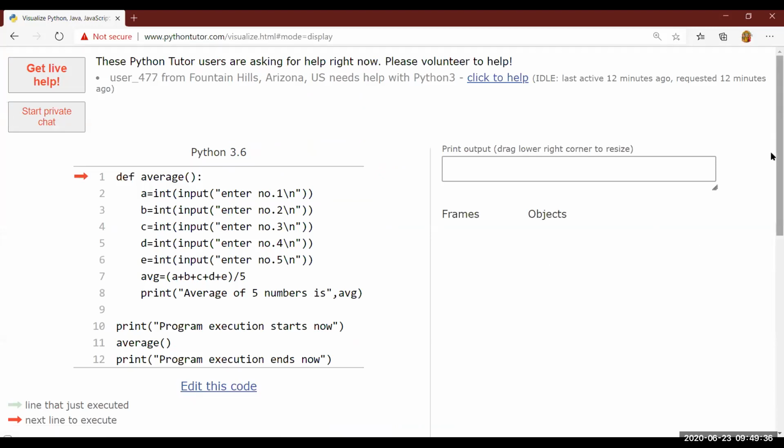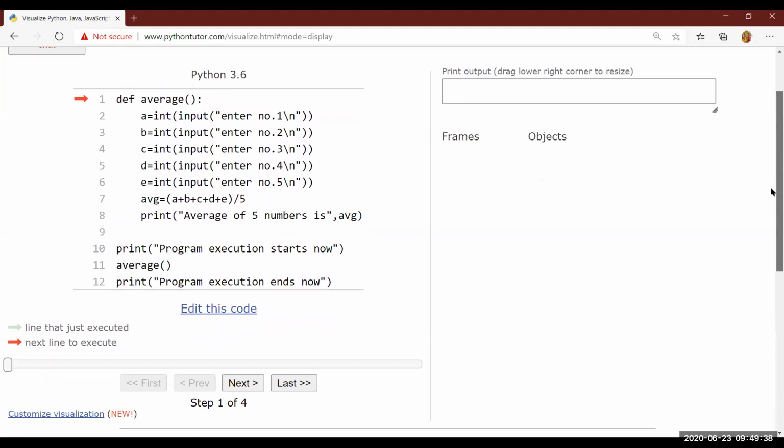Okay, fine. Again, you are seeing the visual look and feel. Here frames means all the global names. I will come to this thing also. After some time, you will get to know what this frames and all is. So now the cursor is on the first line.